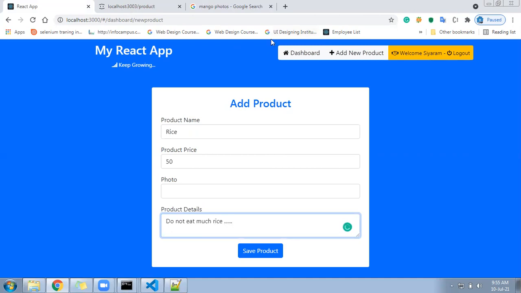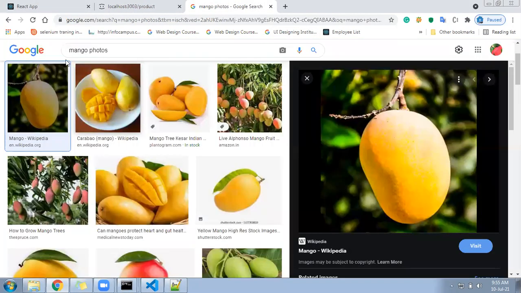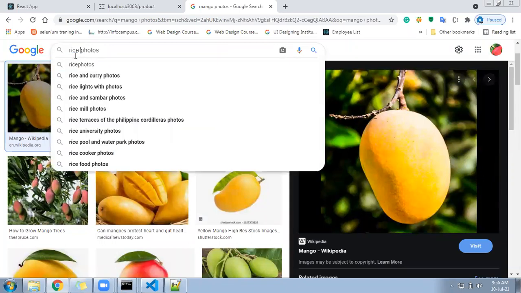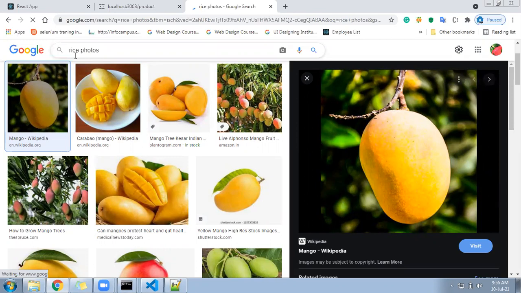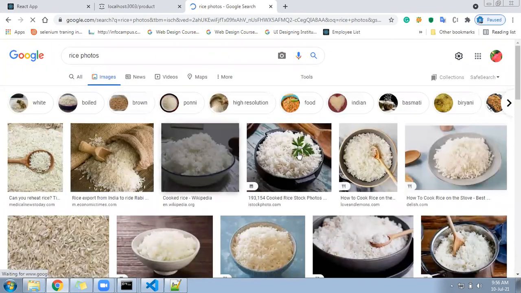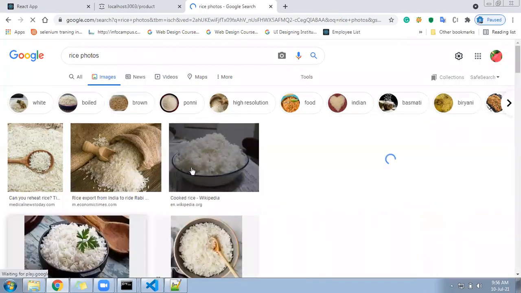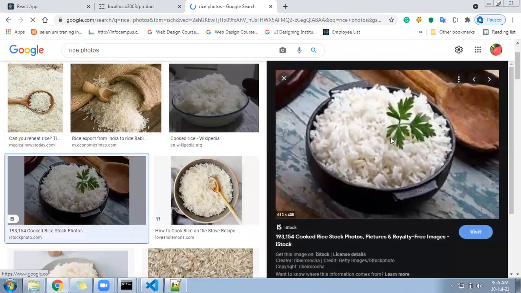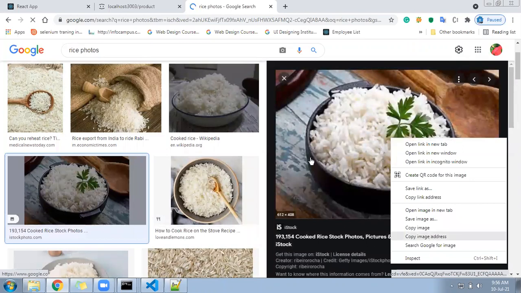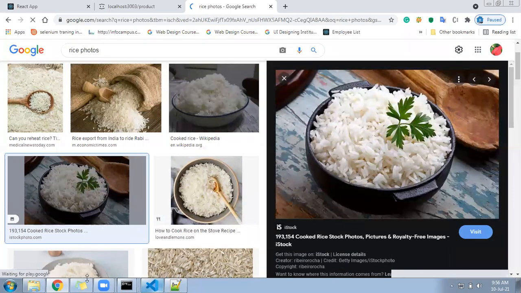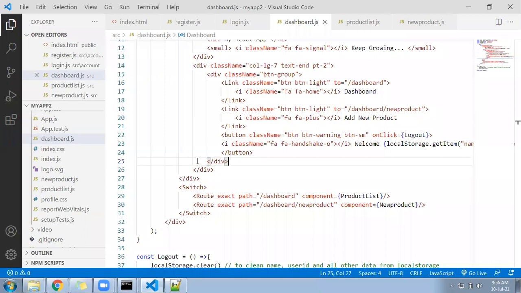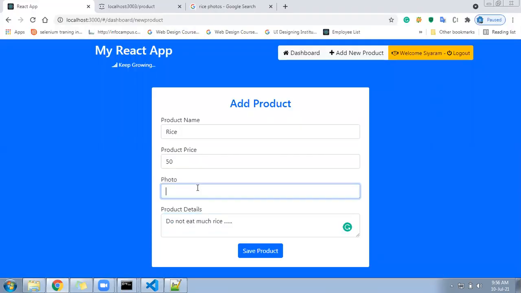Now let me go here and take one rice photo. Oh, take this one only. I will go to my project and enter here the URL.